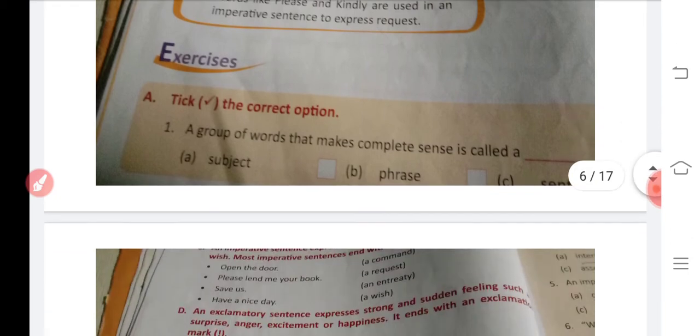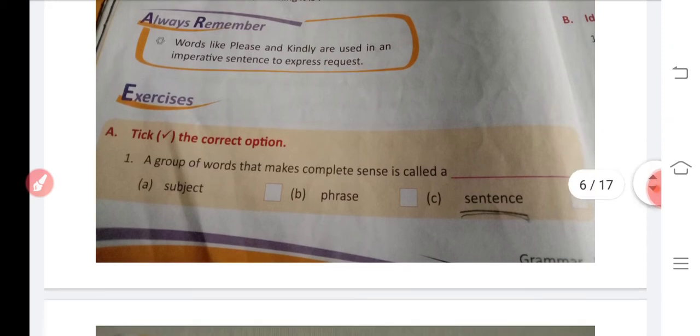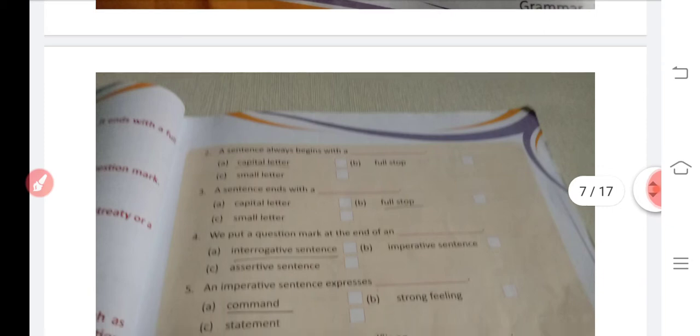Now come to the exercise. The first one: tick the correct answer. A group of words that make complete sense is called a sentence. I have underlined 'sentence' here. Second: a sentence always begins with a capital letter. Third: a sentence ends with a full stop. Here it is marked as a full stop.